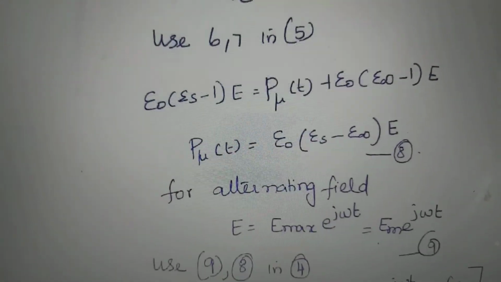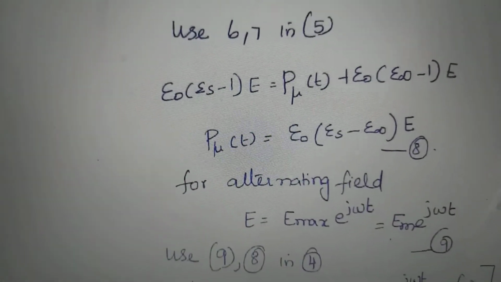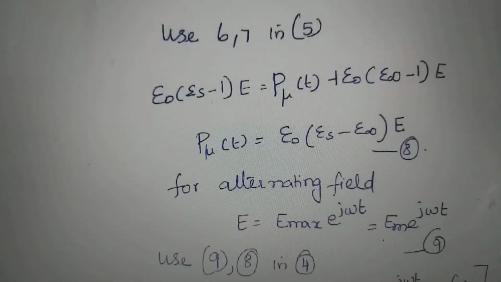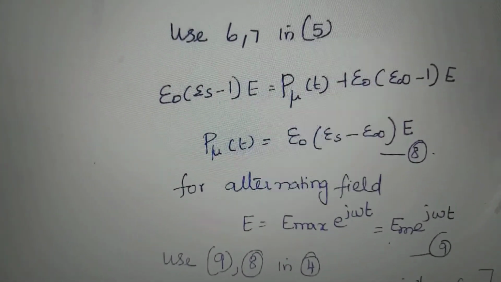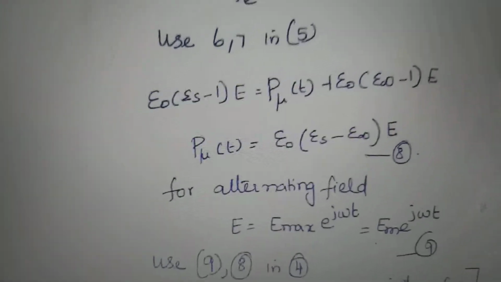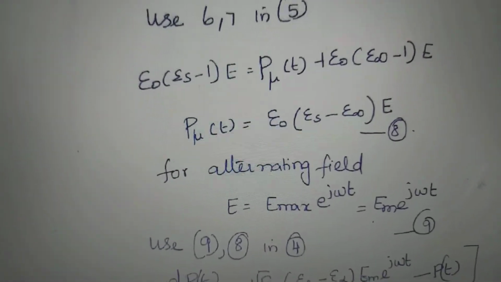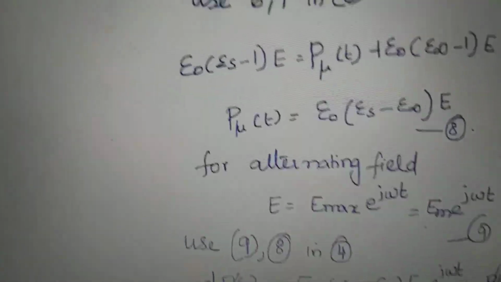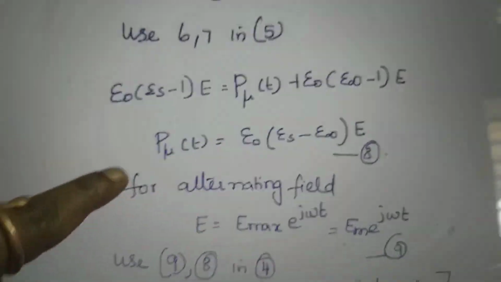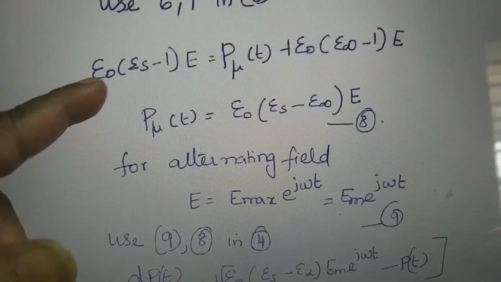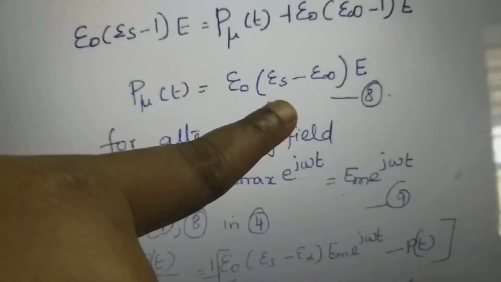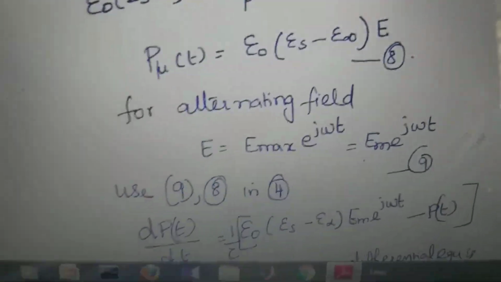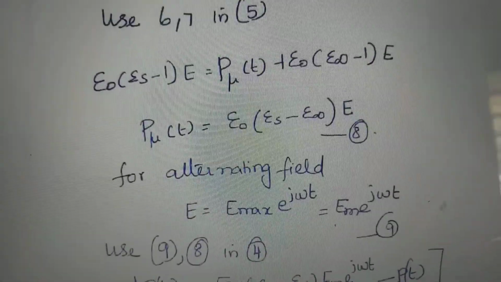For alternating field, for AC voltage, usually we will write V is equal to Vm sin omega t, I is equal to Im sin omega t. Similarly, for complex frequency, this E is equal to Em e power j omega t. So this P mu can be written as epsilon naught into epsilon S minus epsilon infinity. Instead of this E, this is replaced by E max e power j omega t.